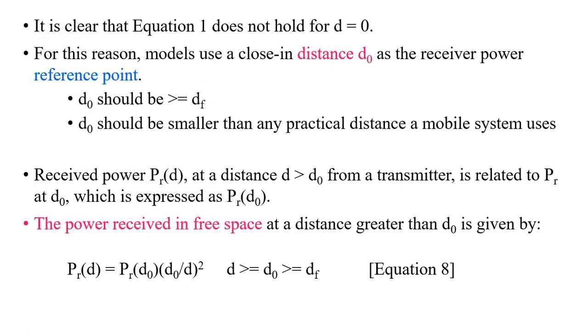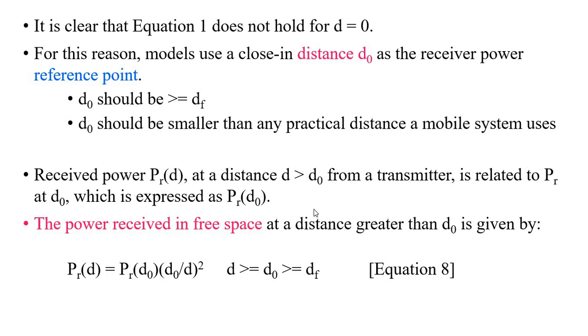For this reason we can model the signal strength at a distance of d naught as a reference point. So d naught should be greater than or equal to df, and d naught should be smaller than any practical distance that the mobile exists from the transmitting antenna.